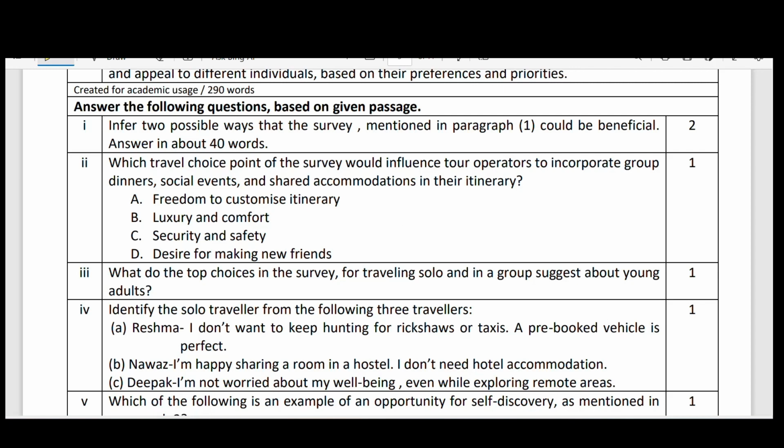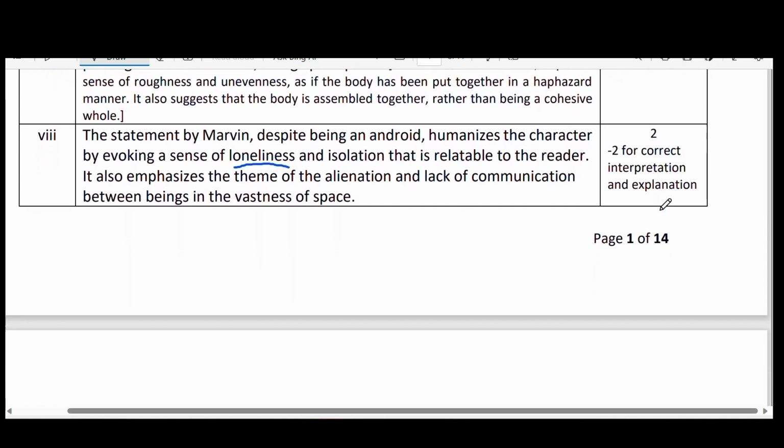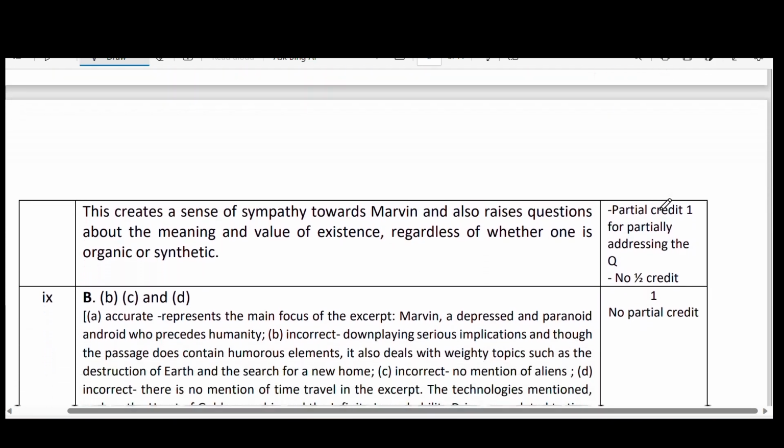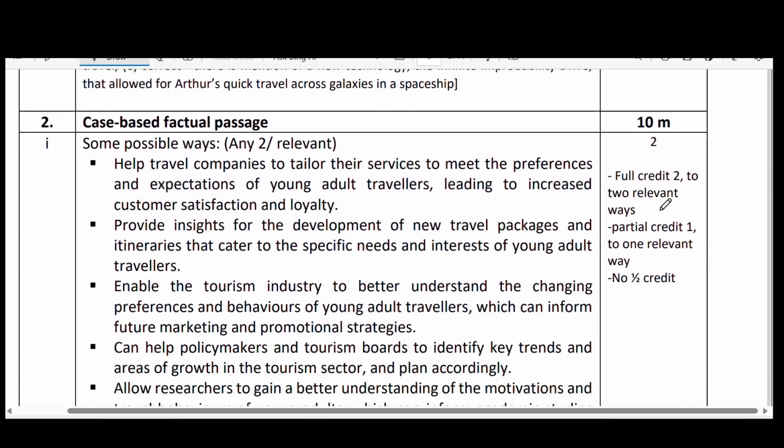Let us go to the answer key based on our CBSE board. Second, case based factual passage. Some possible ways, any two you can write here. There are many points given. Help travel companies to tailor their services to meet the preferences and expectations of young adult travelers, leading to increased customer satisfaction and loyalty. I told you already, right?